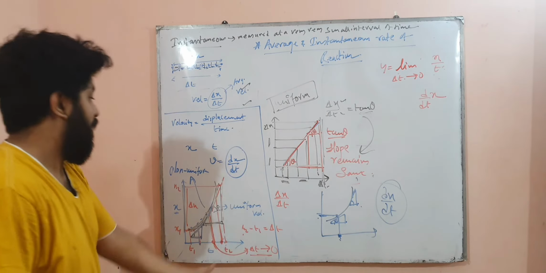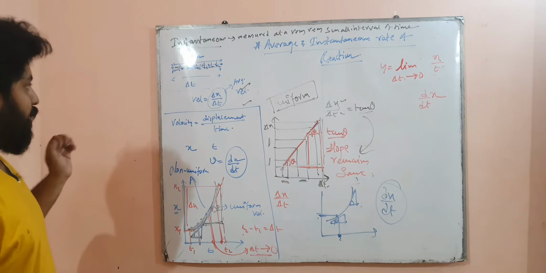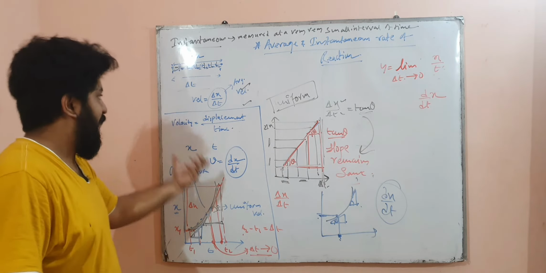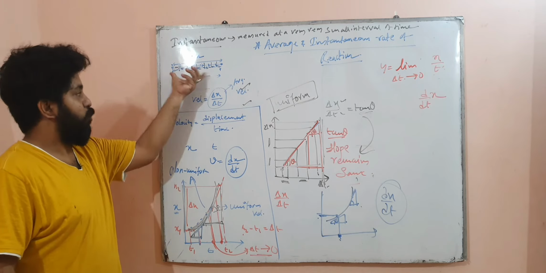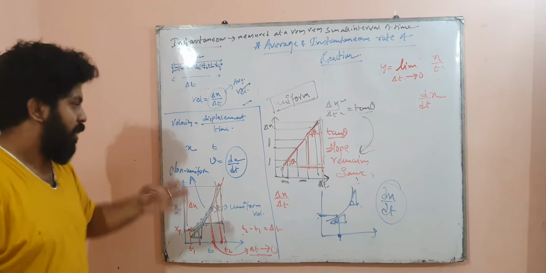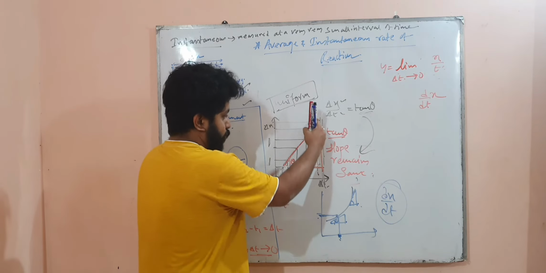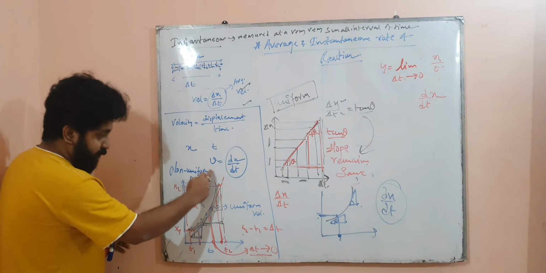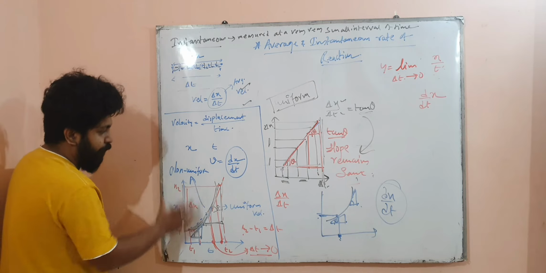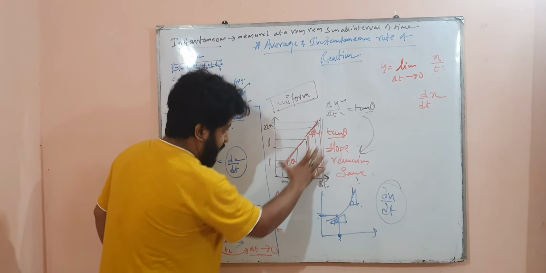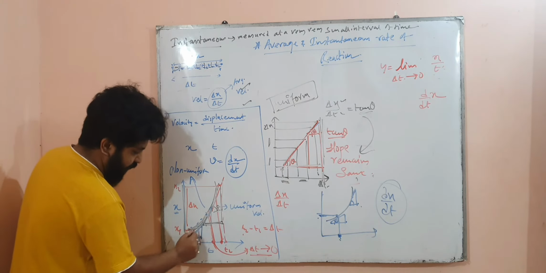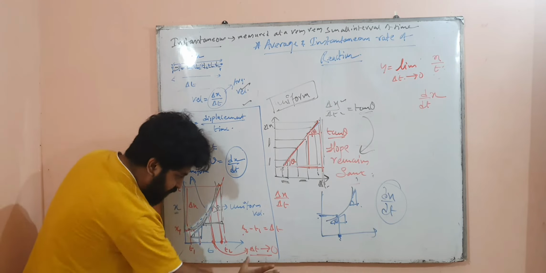So I hope that you have understood this. Okay, so that is instantaneous change, and that is the average change. The average change is total, the instantaneous change is the small one. In case of average change, it does not remain the same at every instant, and also for the total. In case of instantaneous, it is non-uniform; in case of uniform the instantaneous and average remain the same. In case of non-uniform the instantaneous and the average don't remain the same.